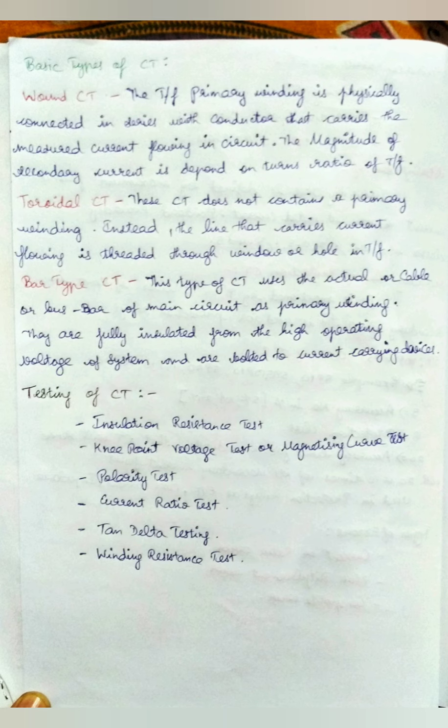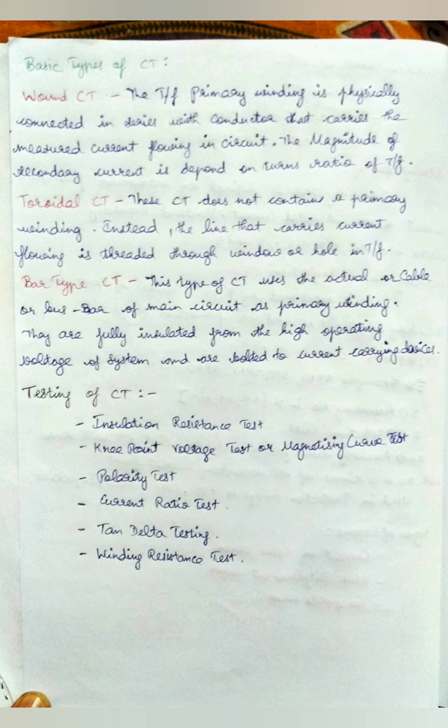Next, the toroidal or window type of CT. This type of CT does not contain any primary winding. Instead, the line that carries the current is threaded through a window or a hole in the CT.